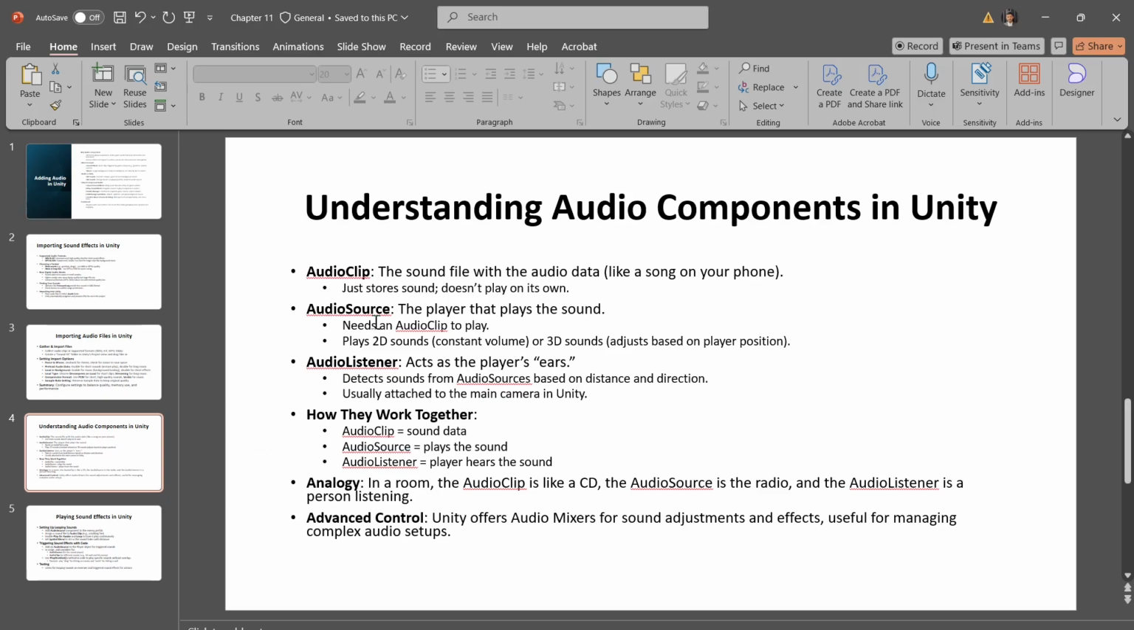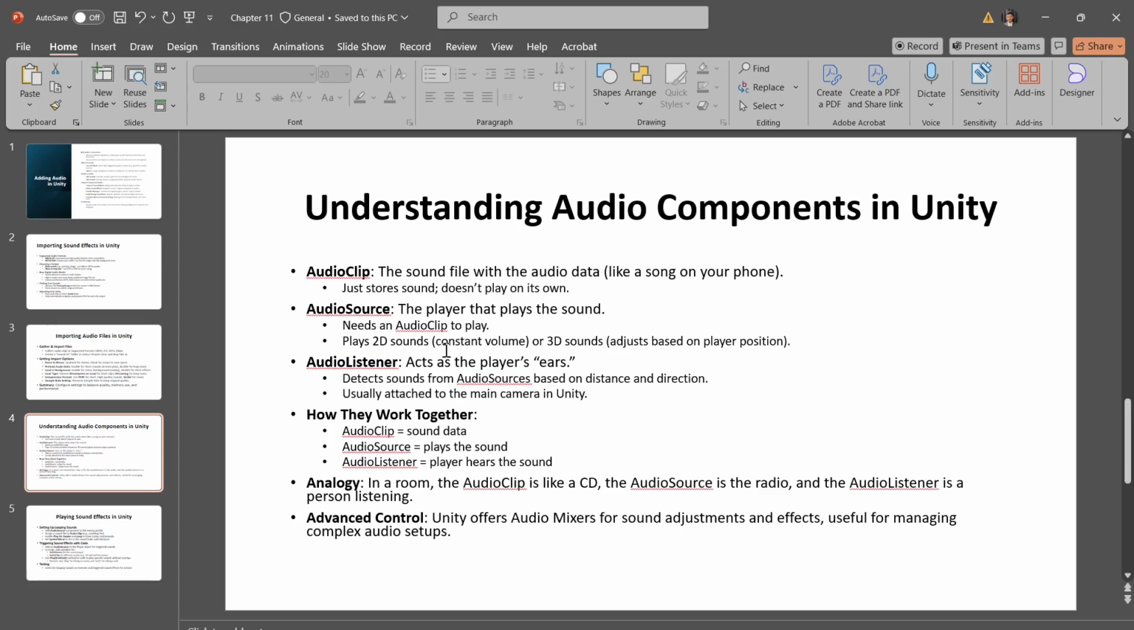Next is audio source, which is the sound player. Audio source is what actually plays the sound. You add an audio source component to any object that should produce sound, like a character, a door, or a weapon. The audio source needs to be given an audio clip to play. Once an audio clip is assigned, the audio source knows what sound to play.